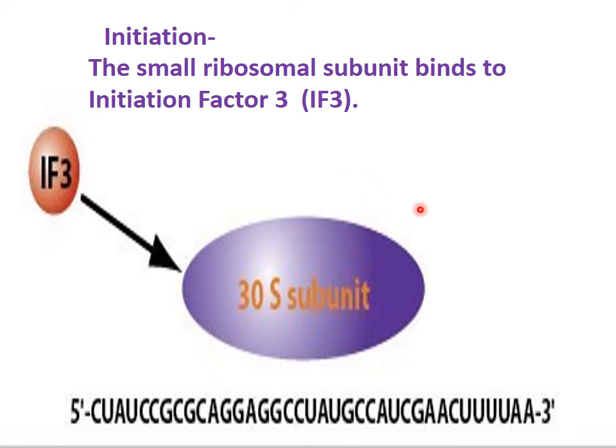Now we come to prokaryotic initiation. In prokaryotic initiation, we have seen that only three factors are there, initiation factor 1, 2 and 3. The ribosomal unit is 70S, which has two subunits, 30S and 50S. So this smaller 30S subunit gets attached with initiation factor 3.